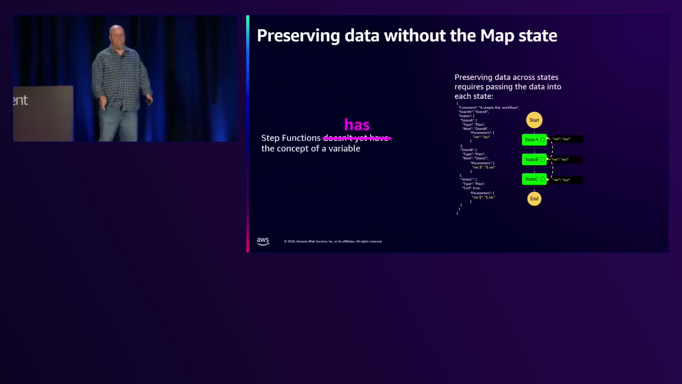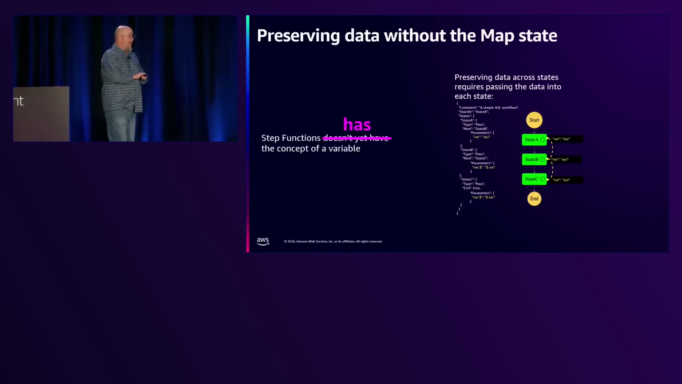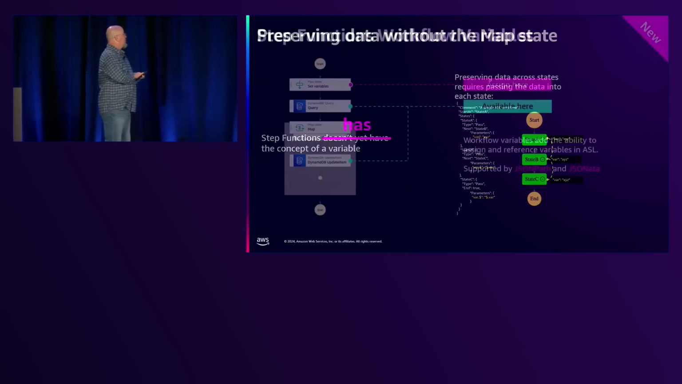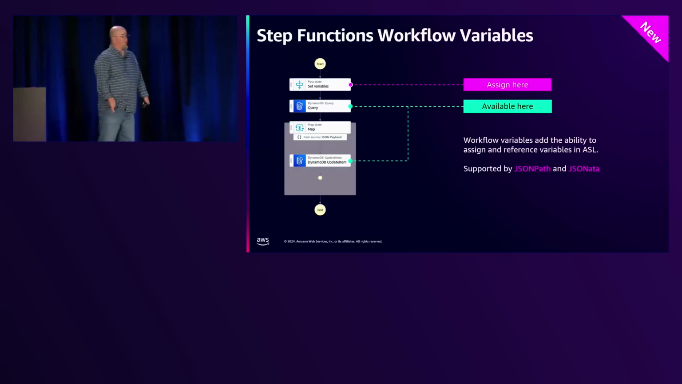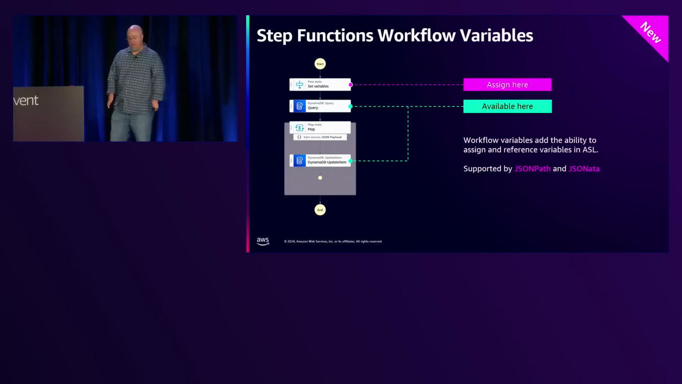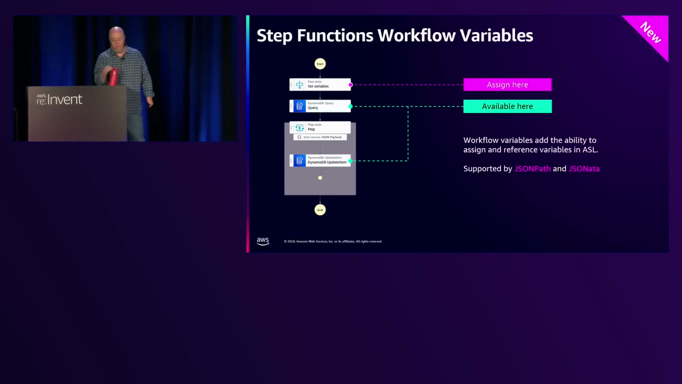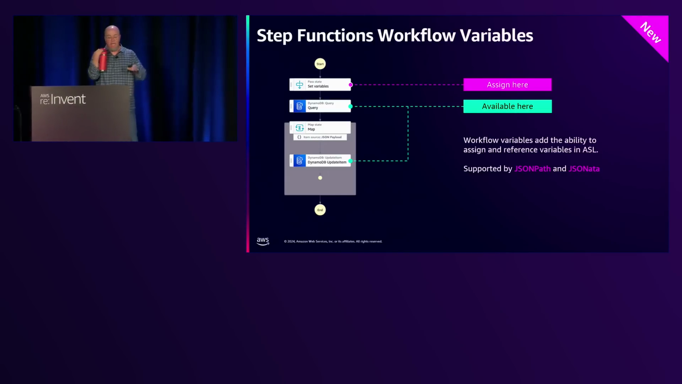Well, that has changed. Step Functions now has the concept of a variable: Step Functions workflow variables. All right, so this is a really cool process that works hand in hand with JSONata. It does support JSONPath as well, so you can use both.